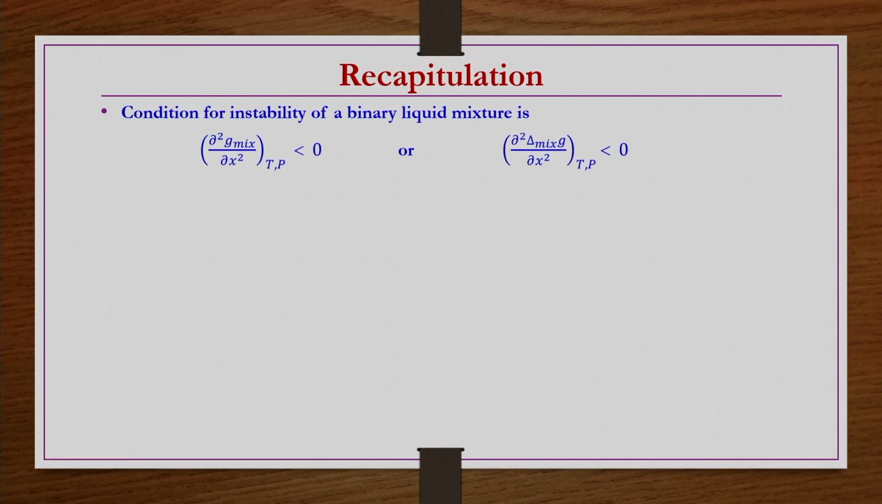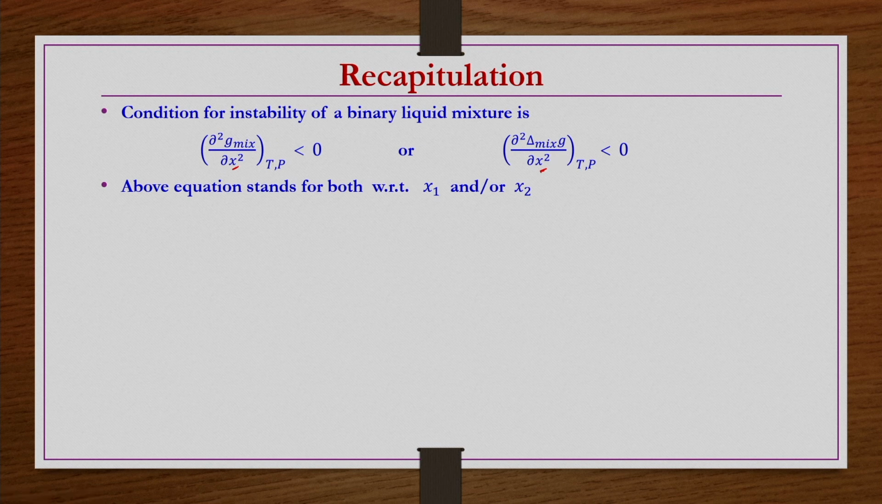So, the condition for instability of a binary liquid mixture we have developed as ∂²G_mix/∂x² at constant temperature and pressure. If you obtain that, it should be less than 0, or ∂²ΔmixG/∂x² at constant T, P should be less than 0. This is what we have seen, and whether the differentiation is done with respect to x1 or x2, it is the same; it holds for both of them.